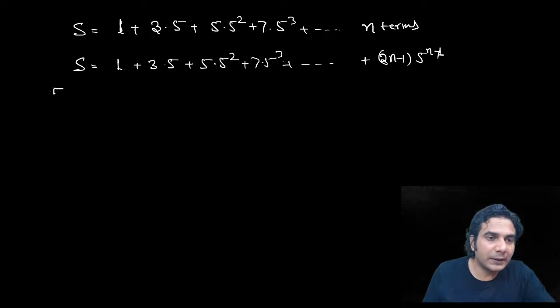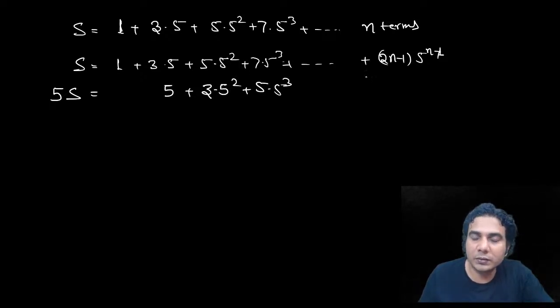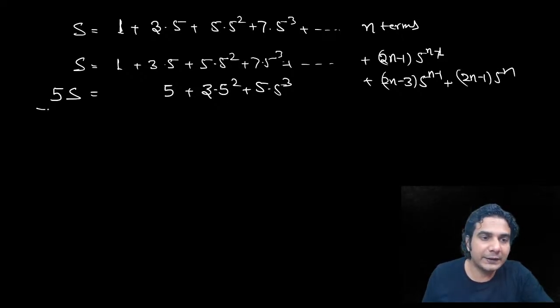Okay. So multiply this series by 5, and write this term here, 5. This term, shift this series by one place. So there's going to be 3 into 5 square. This is going to be 5 into 5 cube, and so on. The term before this is going to be 2n minus 3 into 5 raised to n minus 2. So now it will become 5 raised to n minus 1 plus this last term. Okay, so 2n minus 1 into 5 raised to n. All right, like this. This is the process you need to remember, all right?